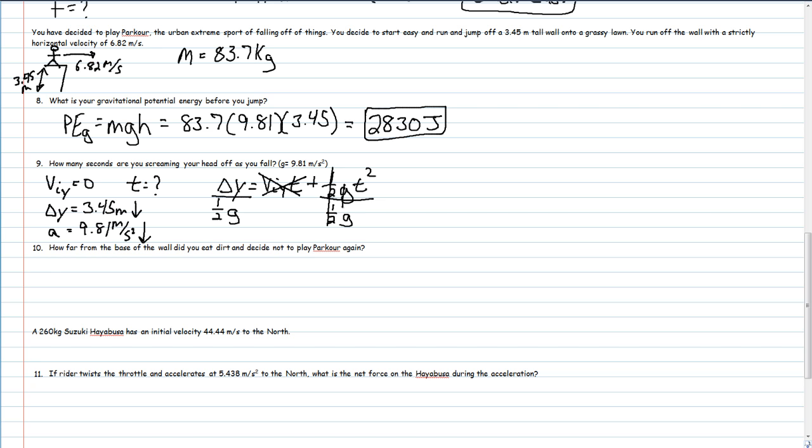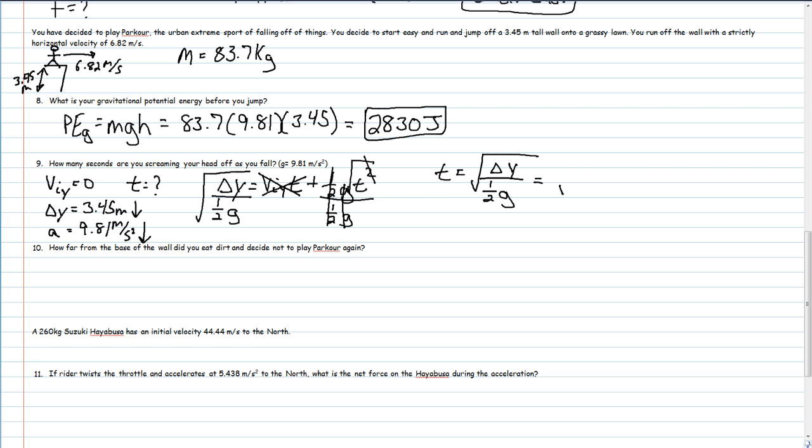The square root cancels with my square, and I get t equals the square root of delta y over 1/2 g. So let's go ahead and plug it in.